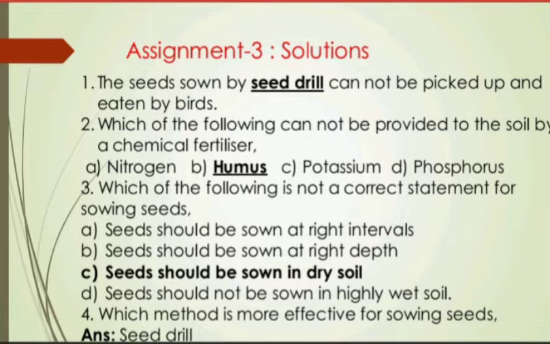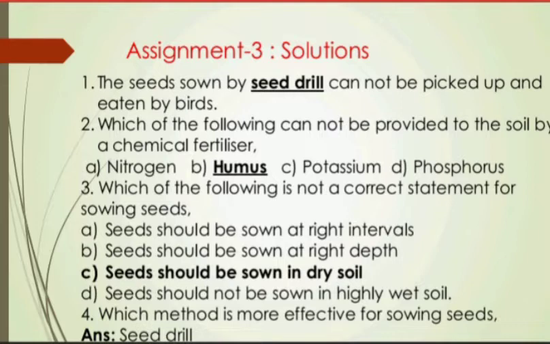First question: the seeds shown by dash cannot be picked up and eaten by birds. And the answer is seed drill. Question number 2: which of the following cannot be provided to the soil by a chemical fertilizer? And the right answer is option B, that is humus.